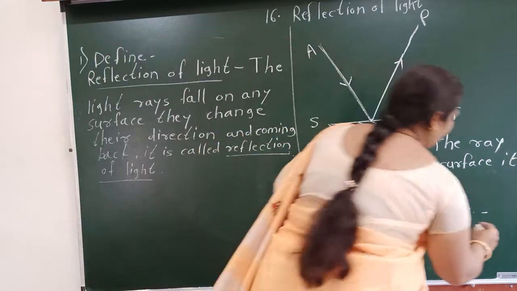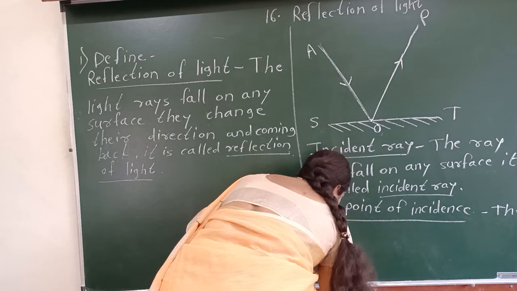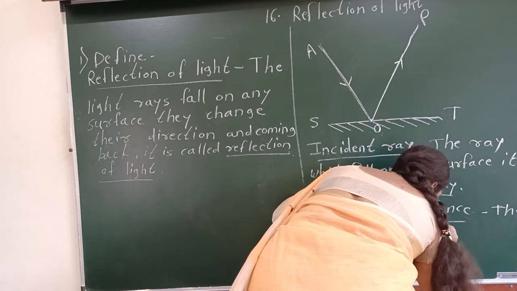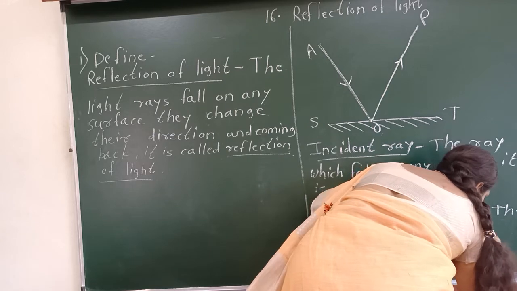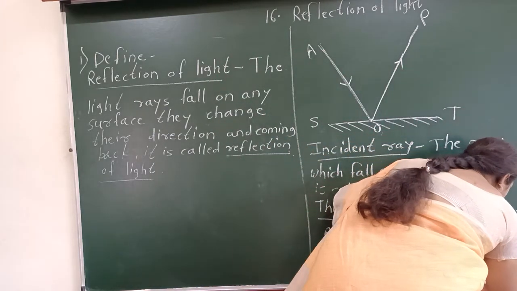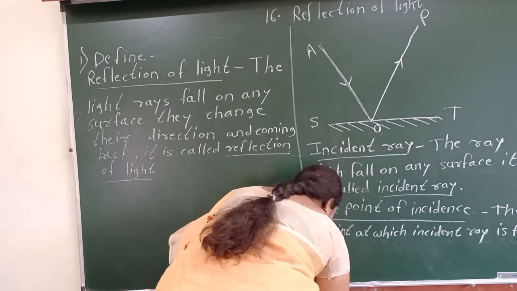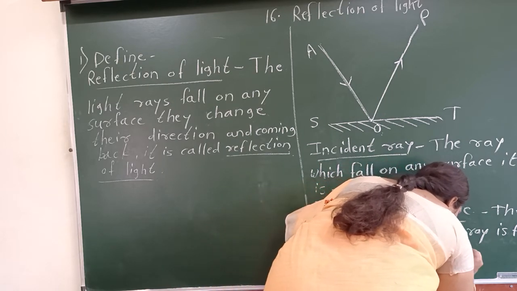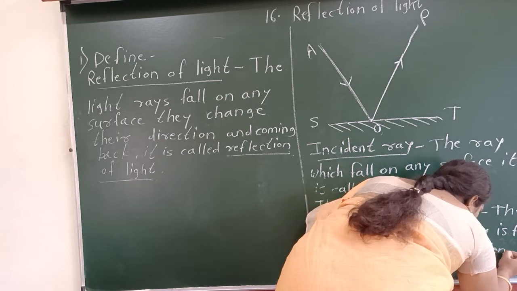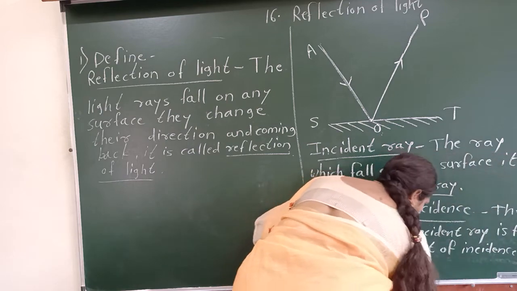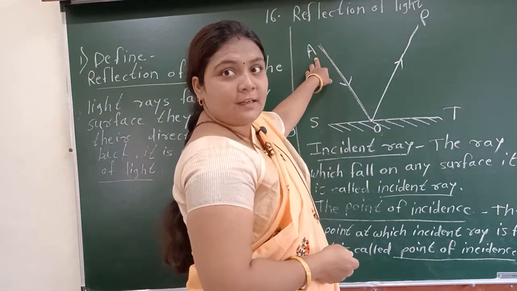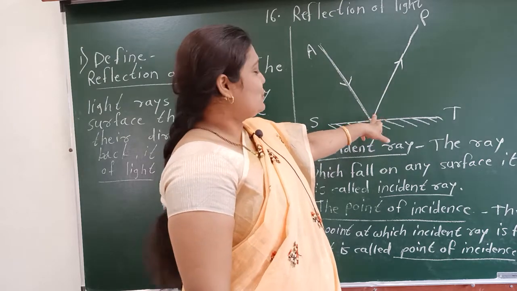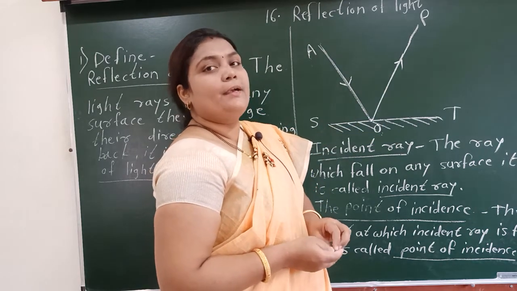The point at which the incident ray falls is called the point of incidence. Here the incident ray AO falls on the surface ST at the point O, so point O is called the point of incidence.